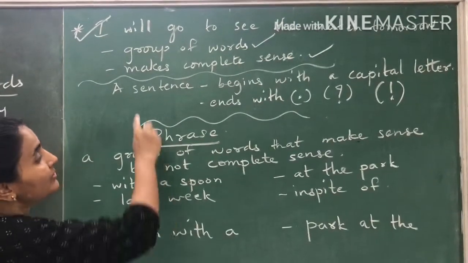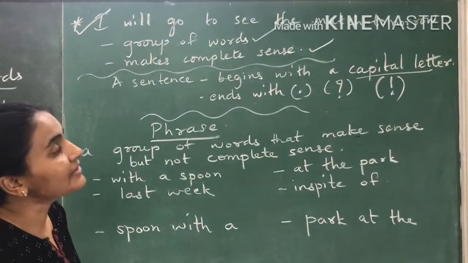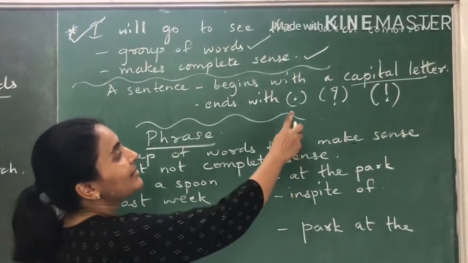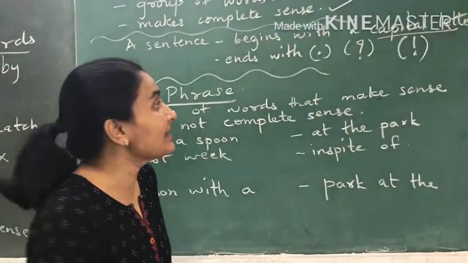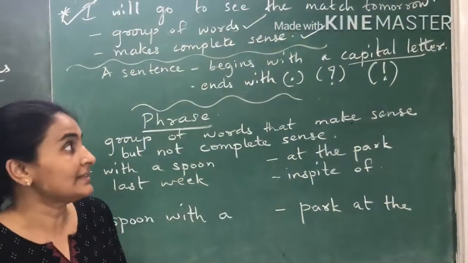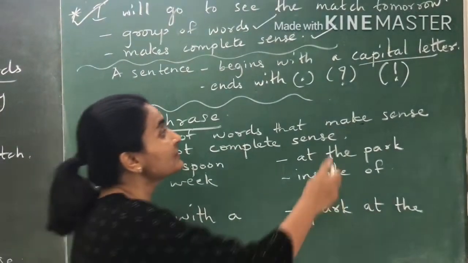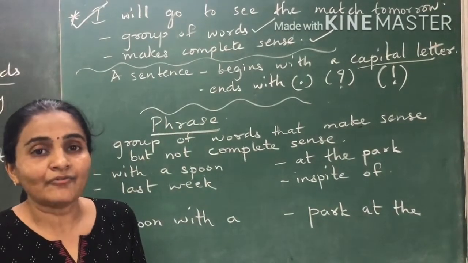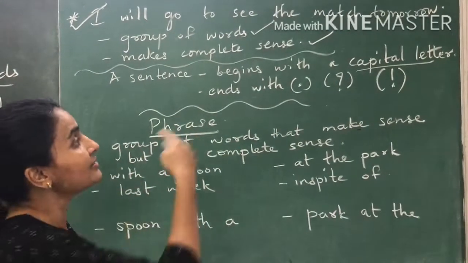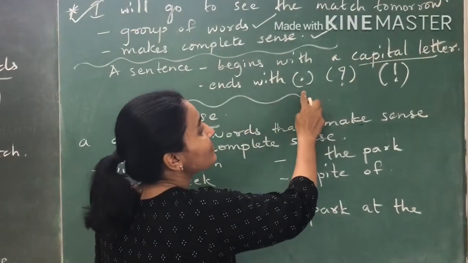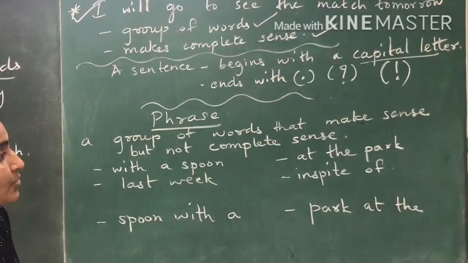One more thing you should always remember: a sentence always begins with a capital letter, and it ends with either a full stop, a question mark or an exclamation mark. For assertive and declarative sentences we put a full stop, which we will also learn in this lesson. For interrogative sentences, or sentences which are questions, we put a question mark at the end. And for an exclamatory sentence, we put an exclamation mark. So this is the first thing you have to understand.